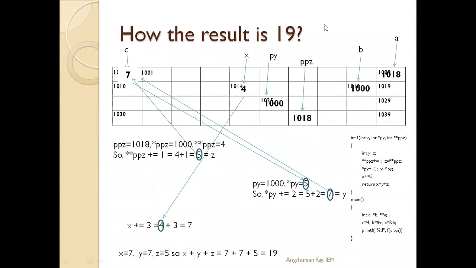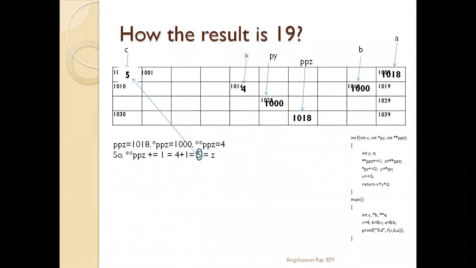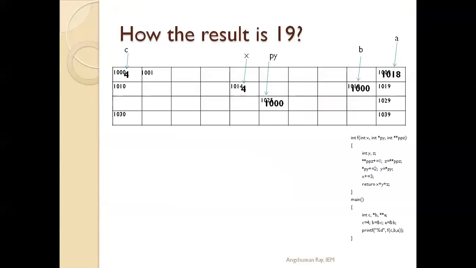No, let me start. Go back to the first. See, when we are entering the function, there we have declared three variables: integer x, and the arguments that are given also declare variables. So integer x, integer star py, integer star ppz. What does integer x store? As it is passing the value from c, what is the value stored at c? 4. So that means x will also store 4.